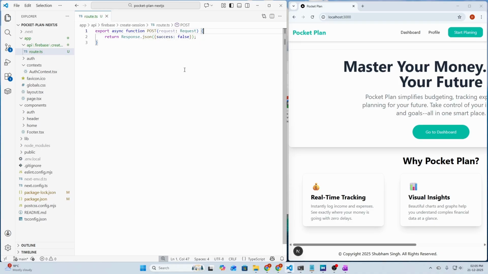What we need to do now is get the token from the client, and we can get it from the request body. So let's define const, and inside curly braces we need to destructure our request.json here.